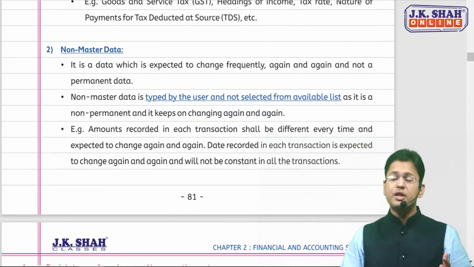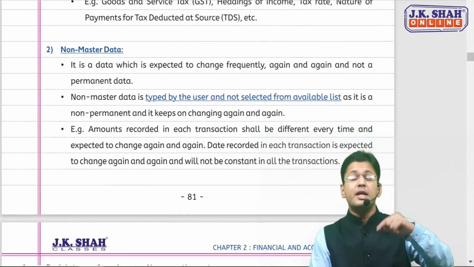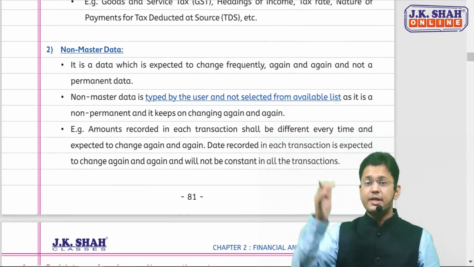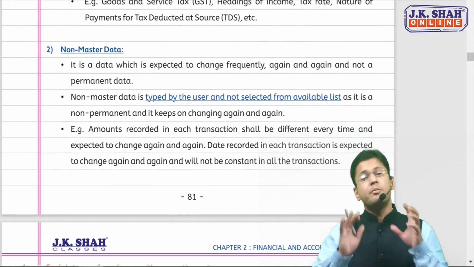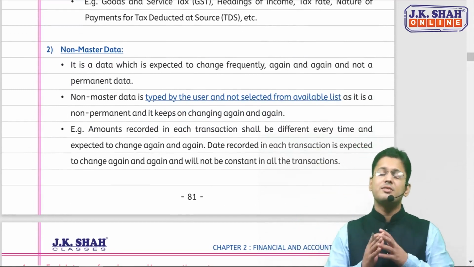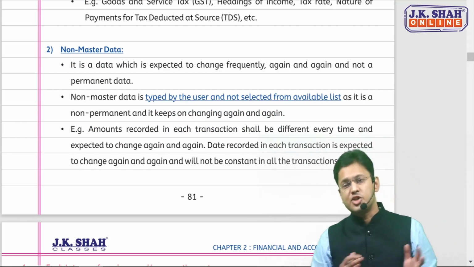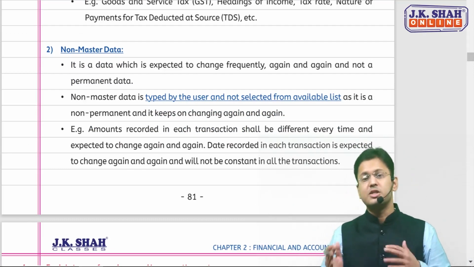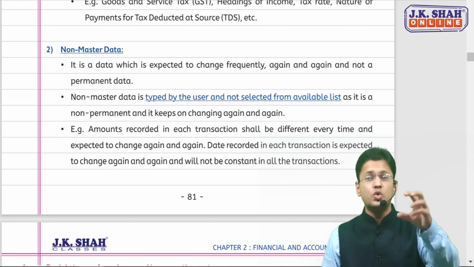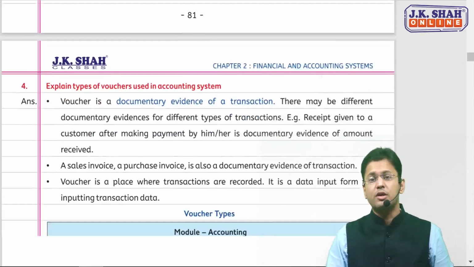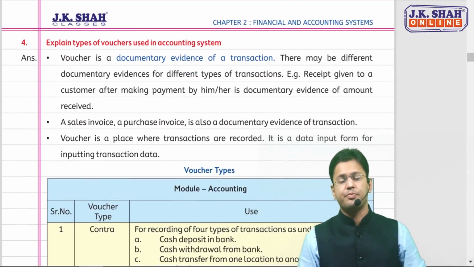Non-master changes frequently, is not permanent, is typed by the user and not selected from an available list, because the amount in each transaction will not be the same every time. It may change in every transaction. So these are the two types of data in an accounting and financial system.